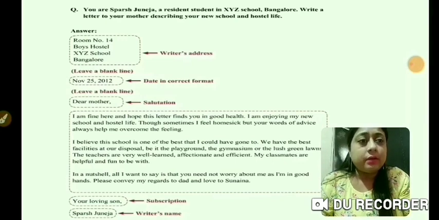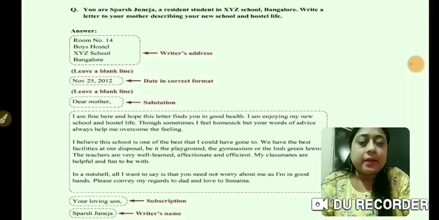Then you leave a blank line. After leaving a blank line, you write the date. After the date, you again leave a blank line. Then you give the salutation, dear mother, as it is written. Then the 3 paragraphs in your body should be included as introduction, details, and conclusion.